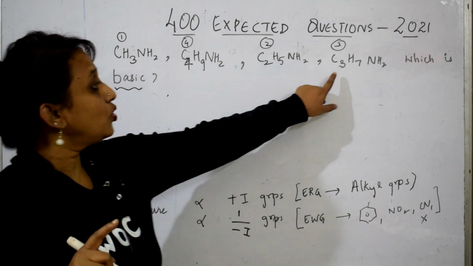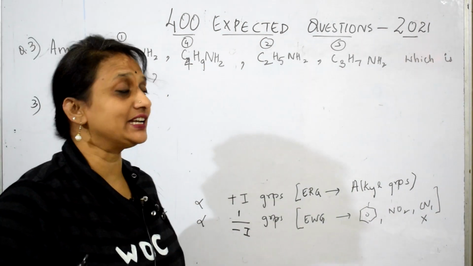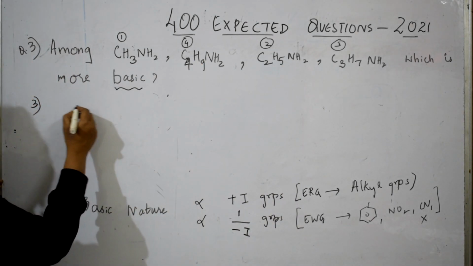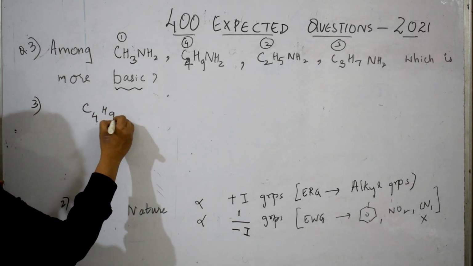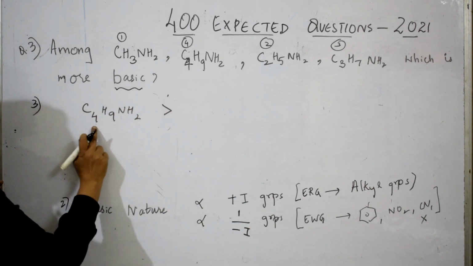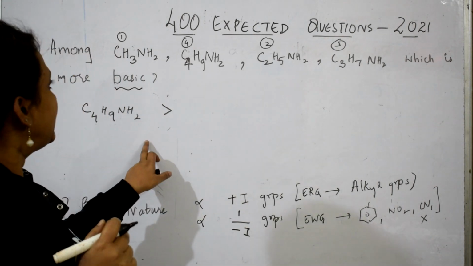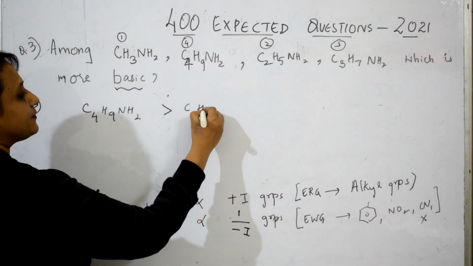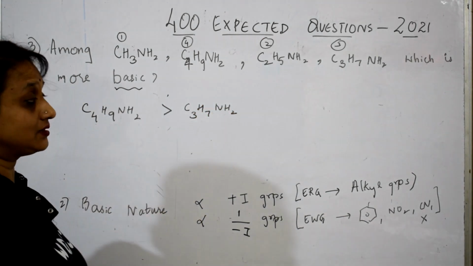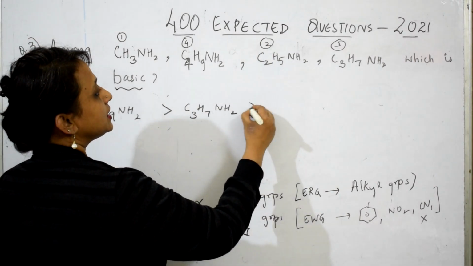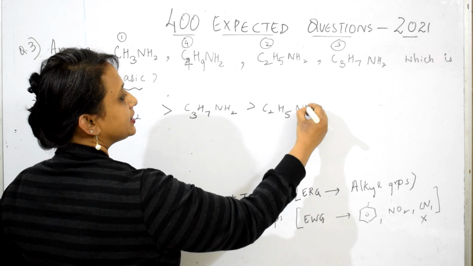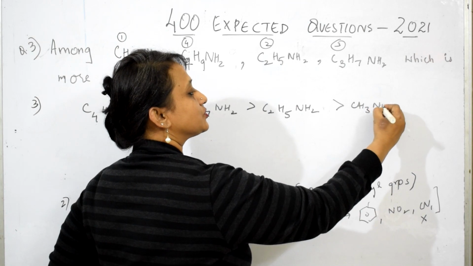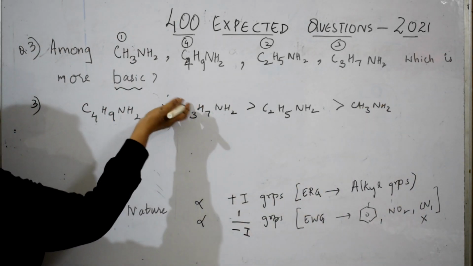Now tell me, more alkyl groups, more basic in nature. Which one has more, students? C4. So what did they say? Which is more basic among all? C4H9NH2 is more basic, with 4 alkyl carbons. Then after 4 comes 3: C3H7NH2, more basic. Then comes 2: C2H5NH2, more basic. Then 1: CH3NH2.